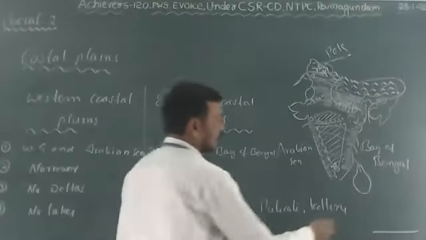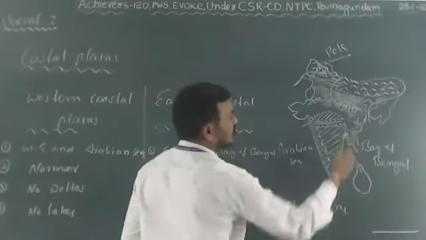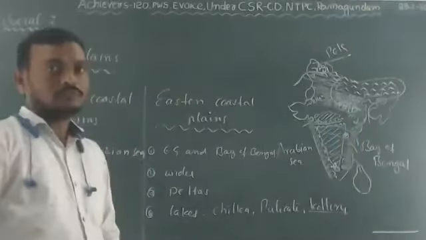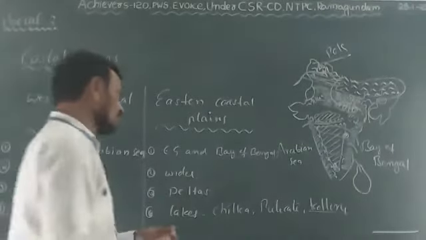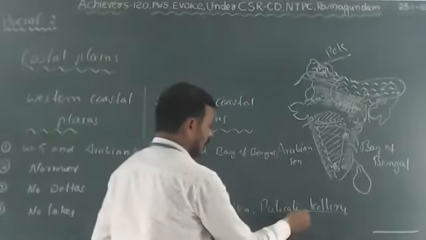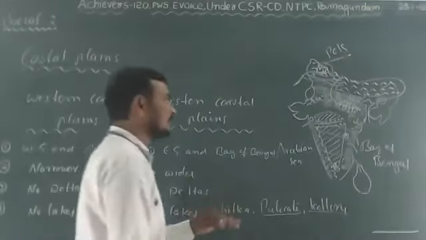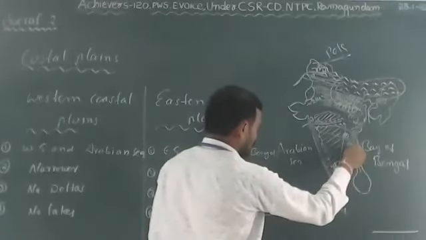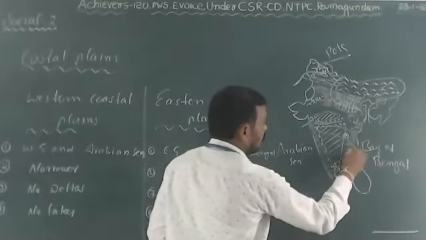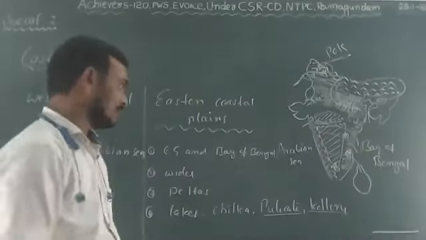Where is Kolleru Lake situated? In between River Godavari and River Krishna. In between the two rivers, there is a lake called Kolleru. It is a freshwater lake. Coming to Pulicat Lake, it is a saltwater lake which lies in between Andhra Pradesh and Tamil Nadu. It is a saltwater lake.